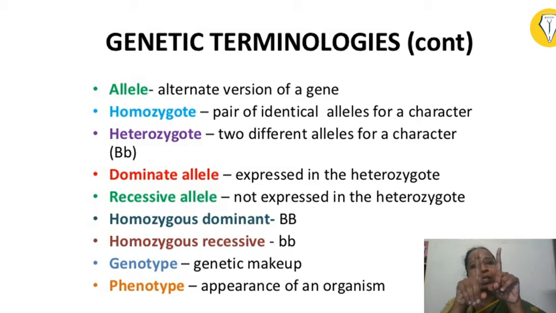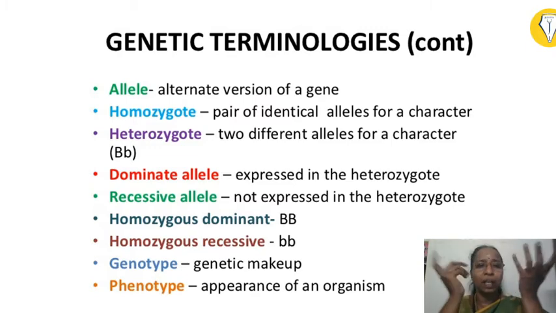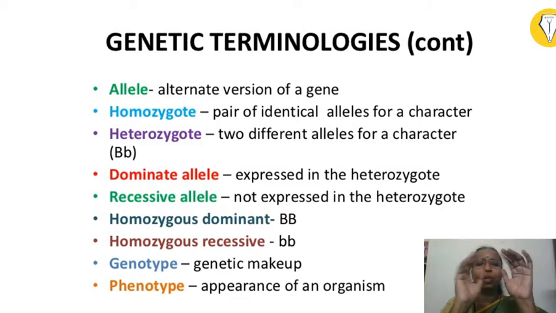Blue cannot express in a single copy, whereas the brown or black eye color can express in a single copy. That means this black eye color is dominating this blue color. So it is called a dominant allele. The one which is not expressed in the presence of another allele is called a recessive allele. Okay. In the heterozygotic condition, the recessive allele will not express itself. Only in a homozygous condition it can express. So in other terms, we can define dominance as the character which is expressed in a heterozygotic condition.